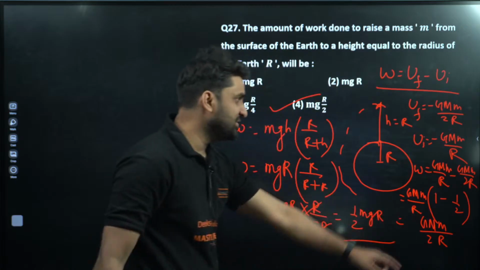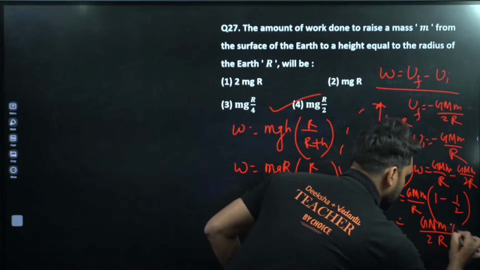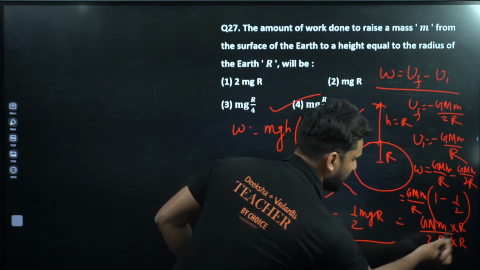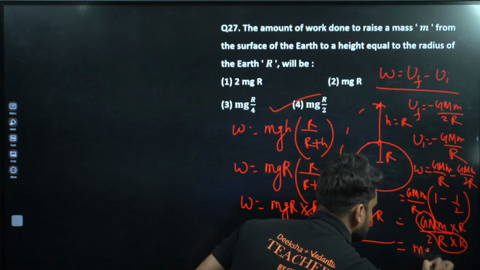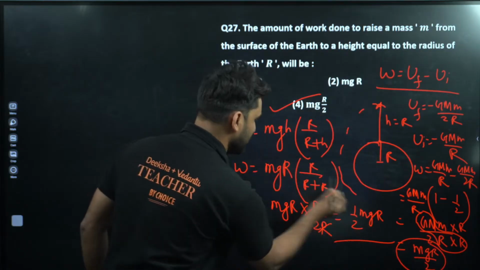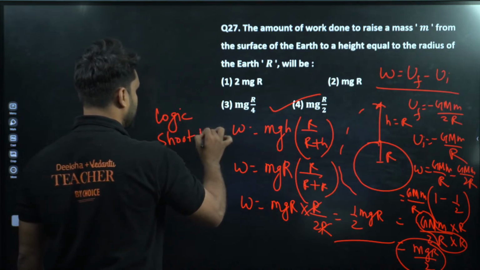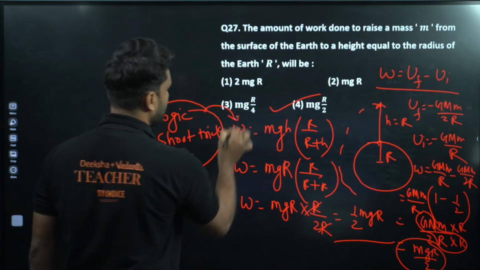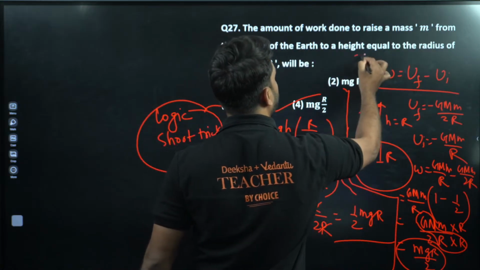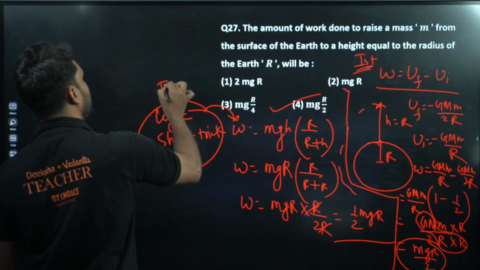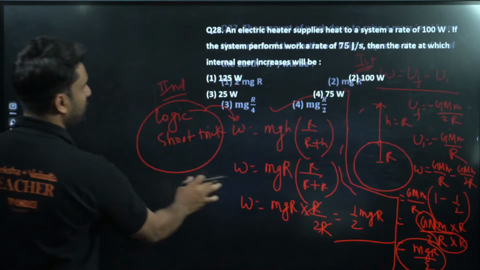Now champion, capital G is there. In any option, no capital G is there. So we have to remove the capital G. So we can multiply by R divided by R. So GM divided by R square will become small g. So we got the formula mgR divided by 2, same result. Can you see here, same result? So this is a logical formula, a short trick, champion. We can use this formula, or we can also use this formula. So this is the first method, and this is, my dear champion, the second method. Same result is coming, mgR by 2. Moving to next.